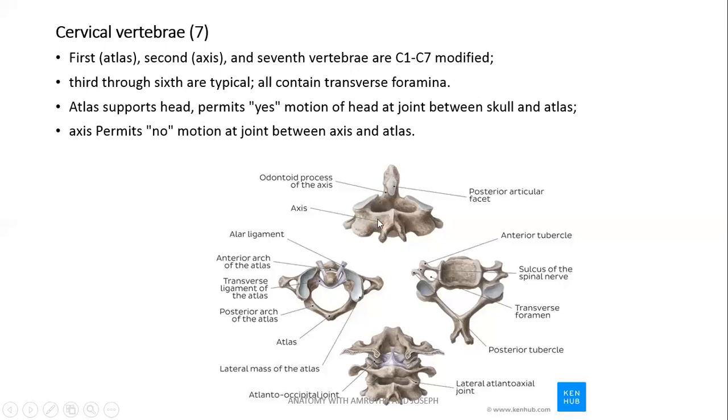So the axis and the atlas form some sets of joints. In the median plane, it forms the median atlantoaxial joint. Laterally, it forms lateral atlantoaxial joints. Median atlantoaxial joint is a pivot type of joint which permits rotatory movements.